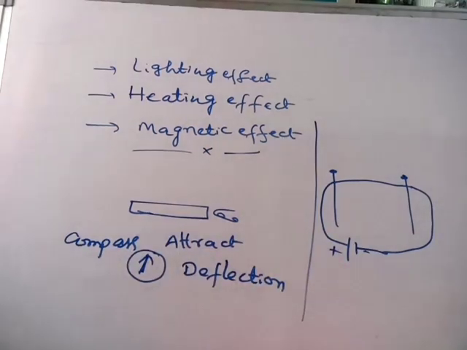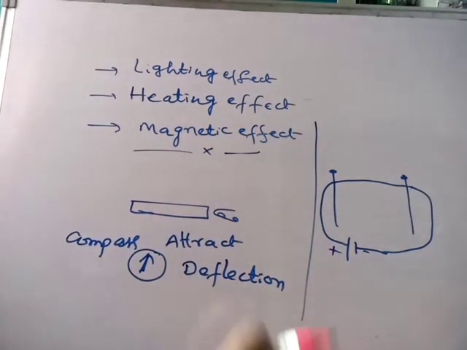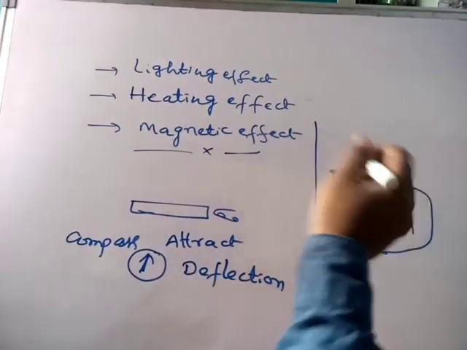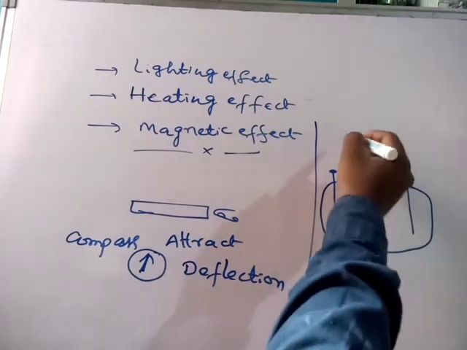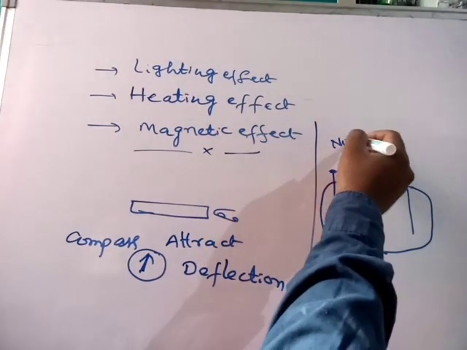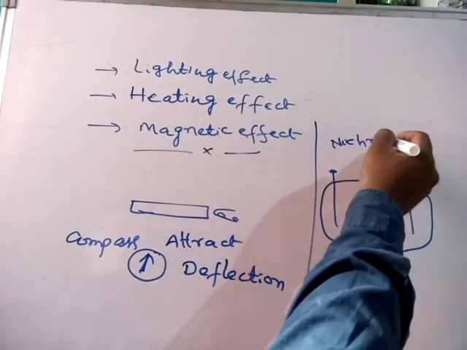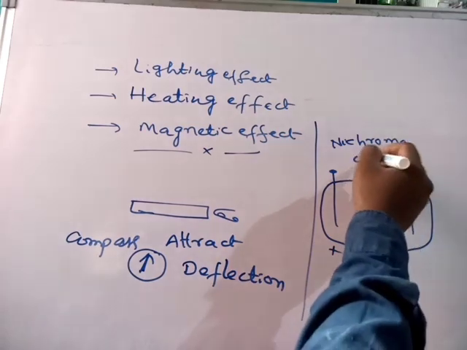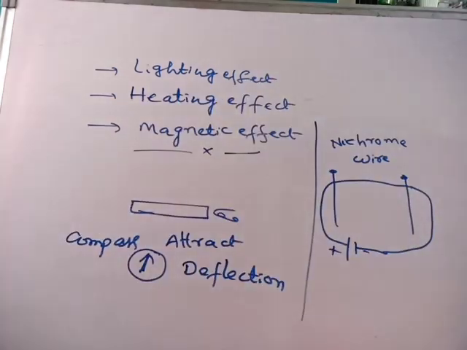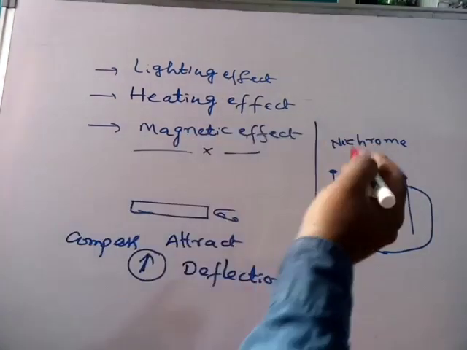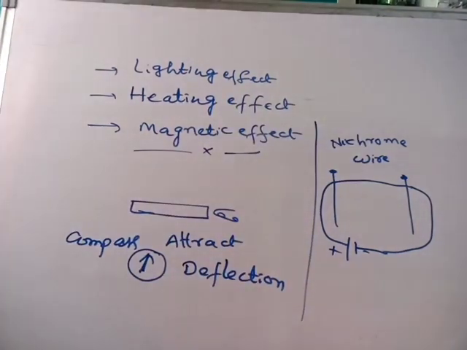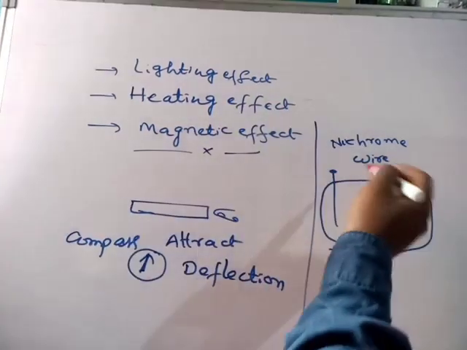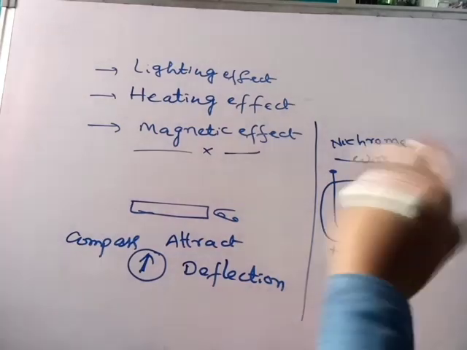Current passes from the positive to the negative terminal, current flows in this direction. If you take, in the place of copper wire, a nichrome wire, it gives more heating effect. And in place of nichrome wire you can take copper wire also, no problem.